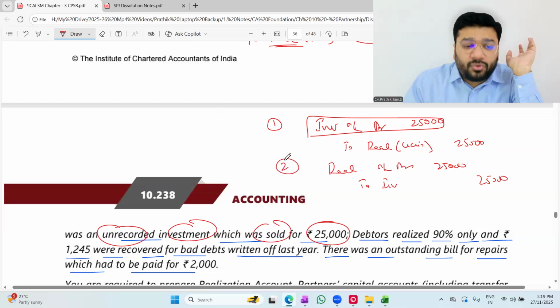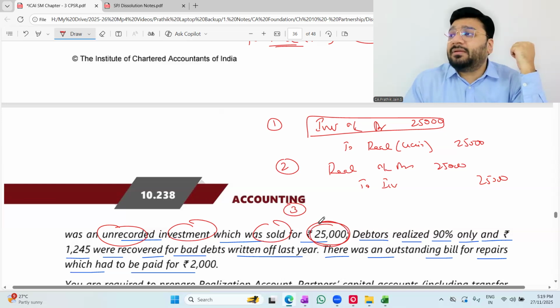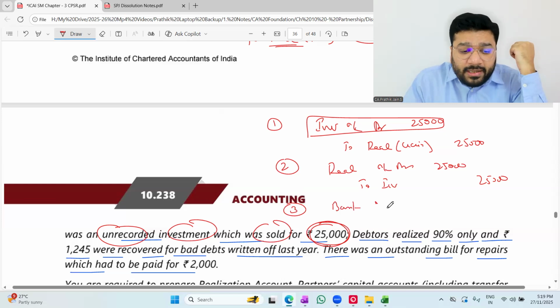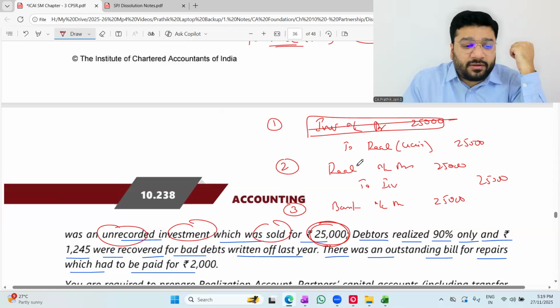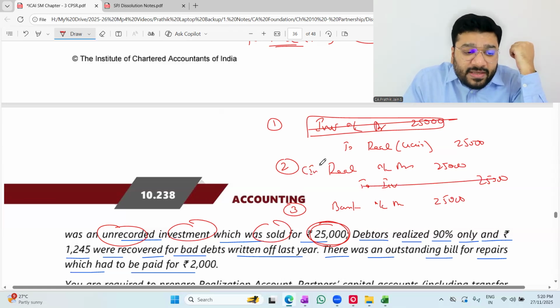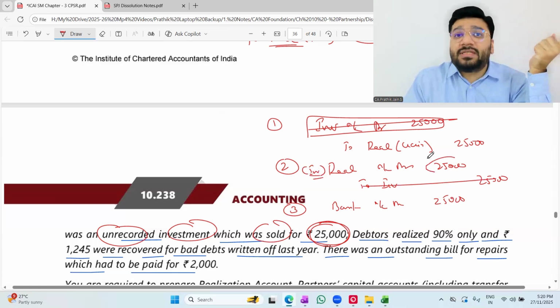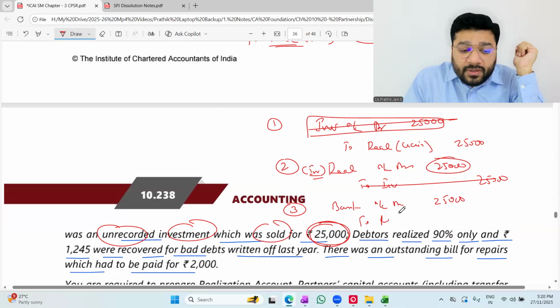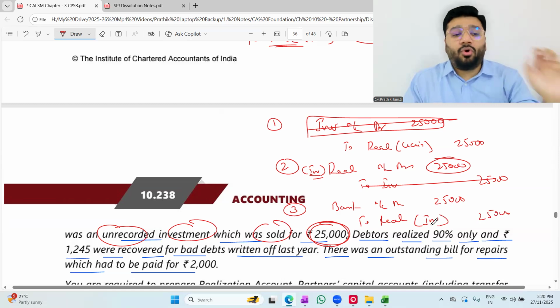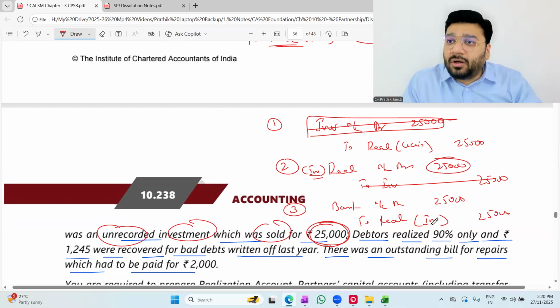Then this has been transferred to the realization account. Now tell me, people, we are selling this investment and we are collecting 25,000 rupees in cash or bank. What is the entry? Bank account debit. How much? 25,000. The investment account is opened here and closed here. This realization is the investment account. This 25,000 is now going out to what? Realization account 25,000. Which part? Investment part going out. Okay, not okay. Got it, not got it.